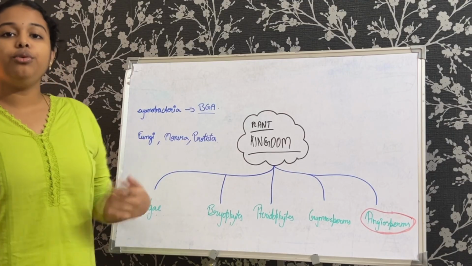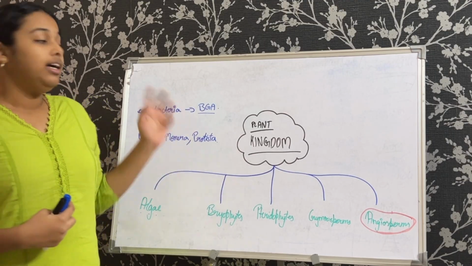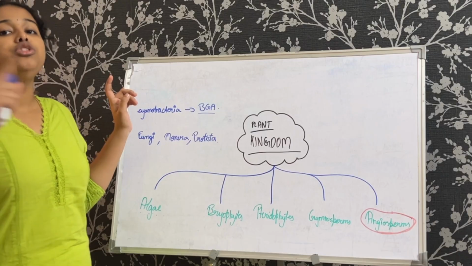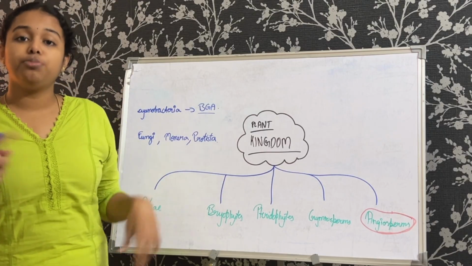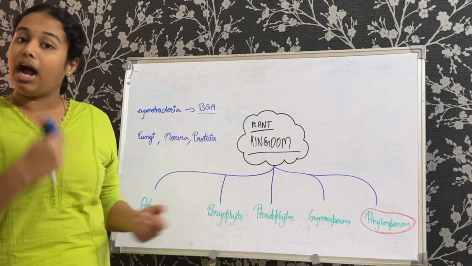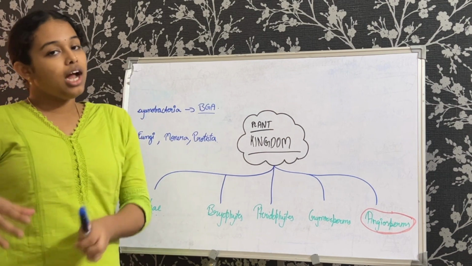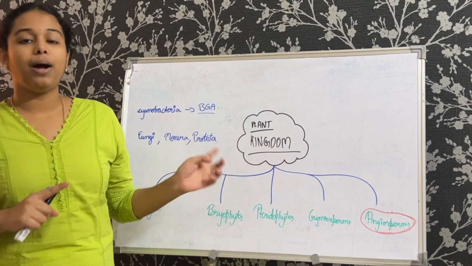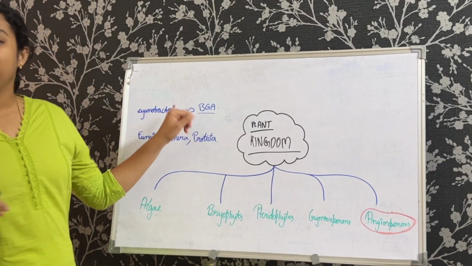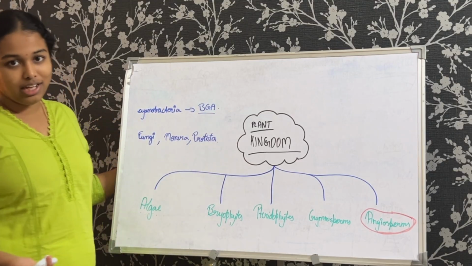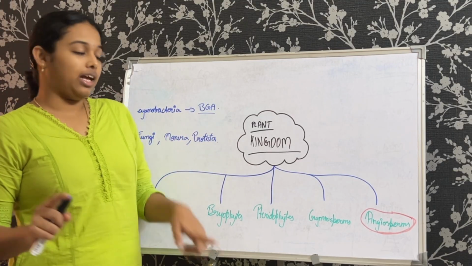So we are trying to let everyone know that the things that were confused before, the things that were considered to be part of the plant kingdom, have now been understood to actually not be part of the plant kingdom. And this is an example. See, just by the name you might get confused, right? And you might know one more thing.